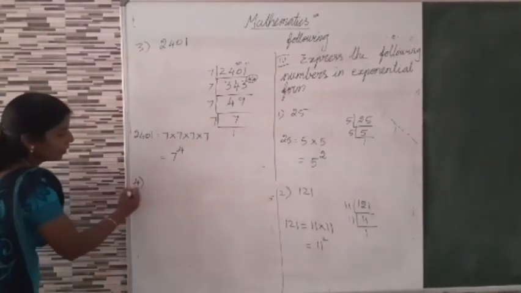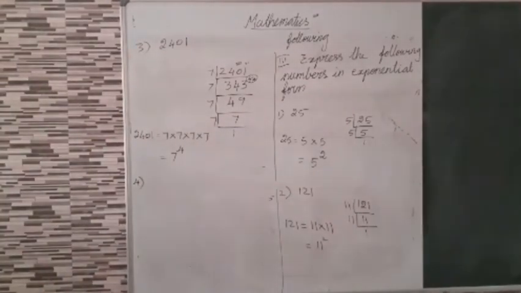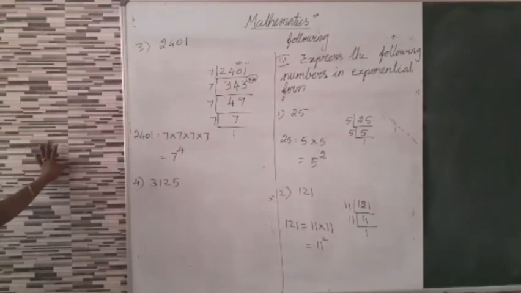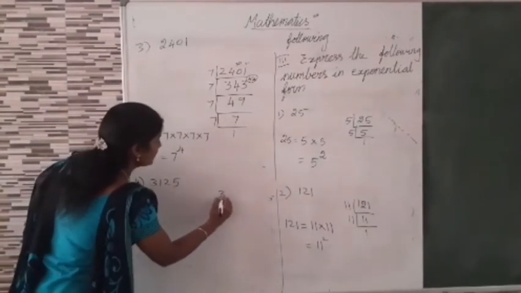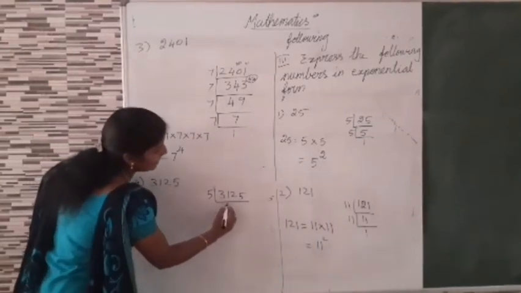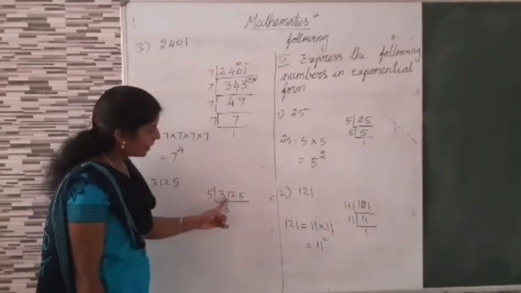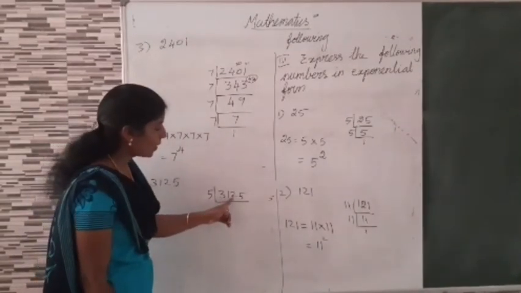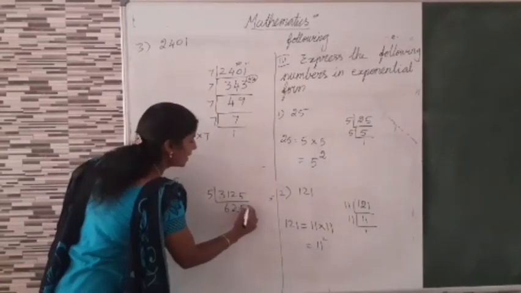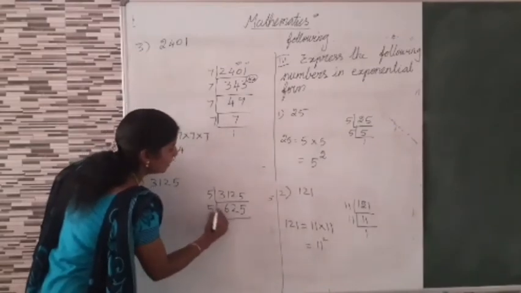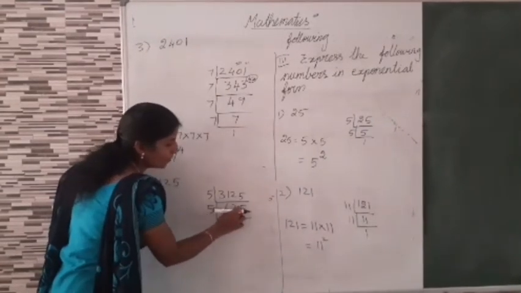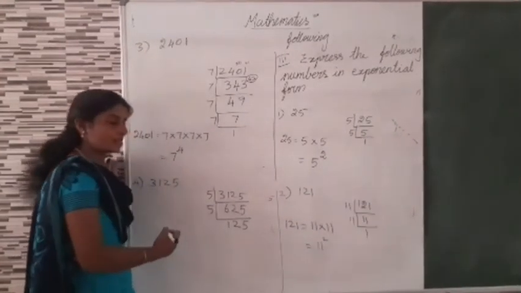Then fourth question, one more question. 3125. Now 3125, which table? 5, isn't it? 6 5s are 30, remain 1 balance, 1 and 2, 12. 2 5s are 10, again 2 balance, 25. 5 5s are 25. Then 5 table, 1 5 is 5. 1 balance, 12, 2 5s are 10, 2 balance, 25, 5 5s are 25.